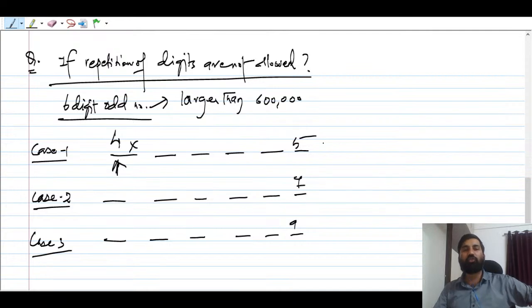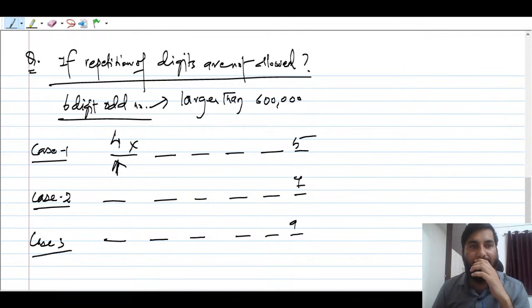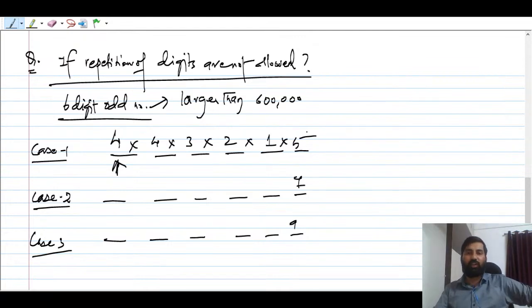Now, 2 already has got used. Now how many digits are there, guys? There are 4 digits only, right? So you can fill here 4, 3, 2, and this is 1. I think everybody understood, and this is one way only, right? So don't take this number, just take here simply 1 into 1. That's it. So you have to find here how many ways are there in case 1.